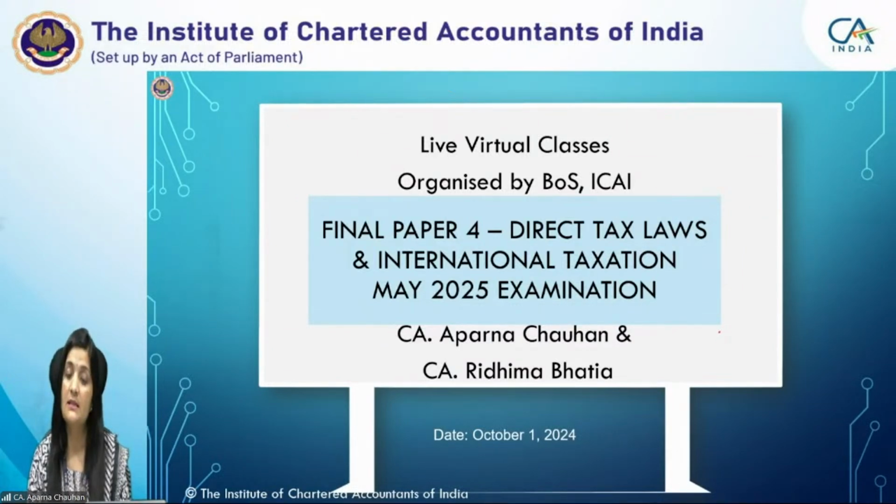This is the Direct Tax Laws and International Taxation paper, which undergoes change every year with the passing of the Annual Finance Act. The Annual Finance Act is very relevant and essential for the direct tax papers, because it keeps changing every year. The amendments keep coming and change the Income Tax Act.